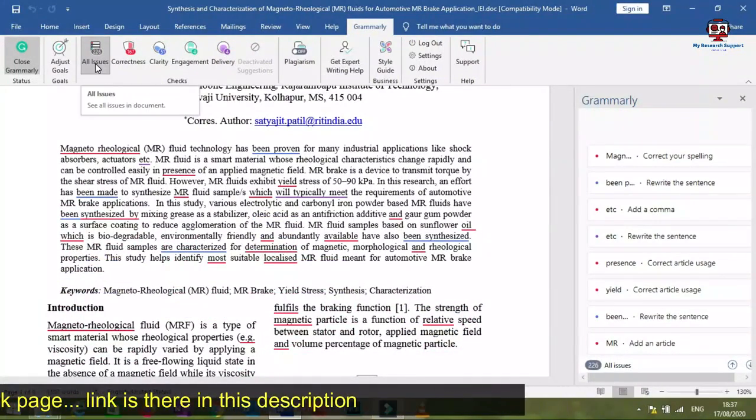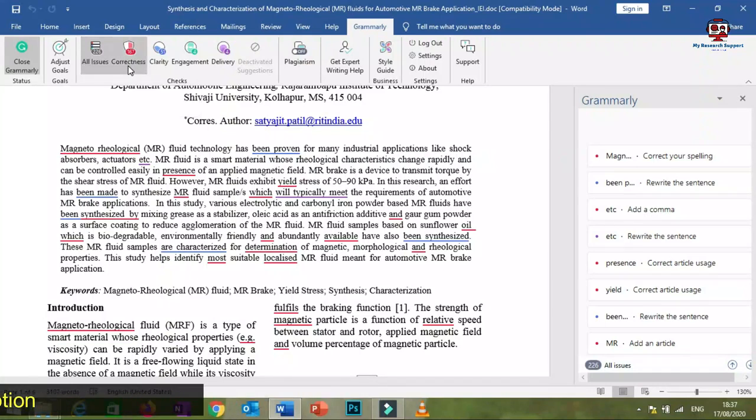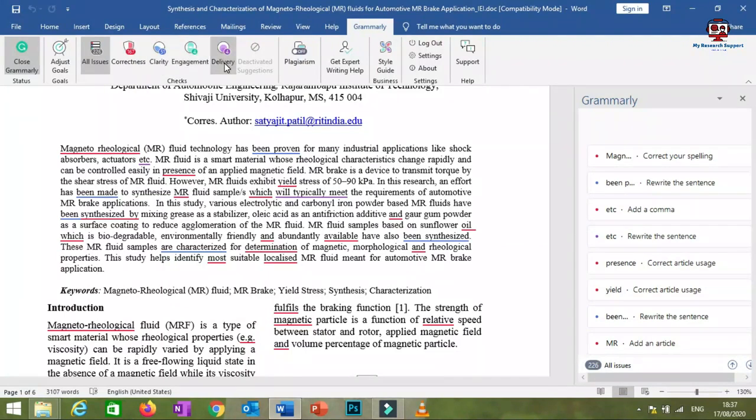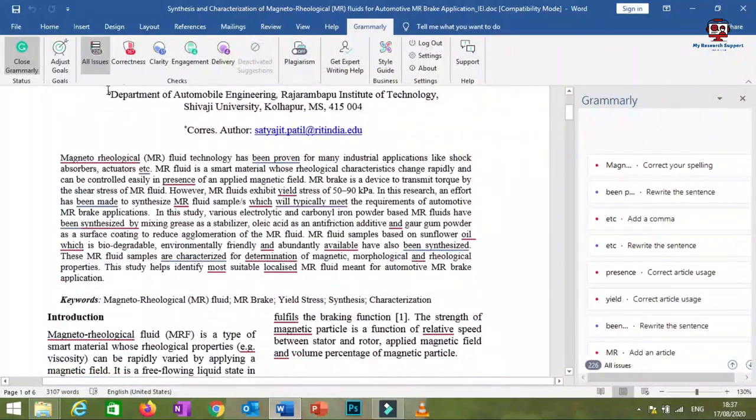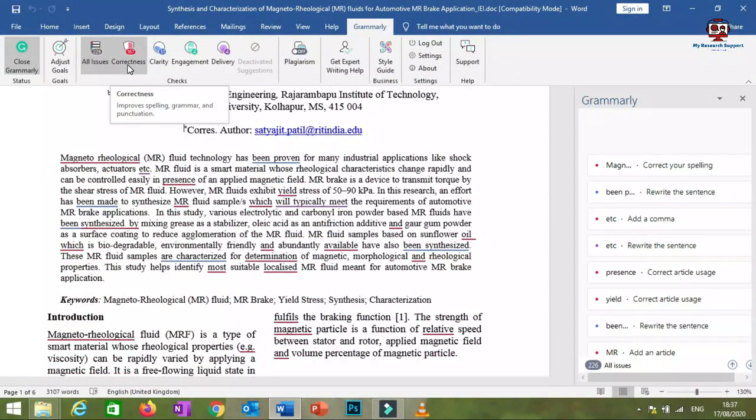And now, all issues. See, you can go on correcting individual issues: correctness, clarity, engagement, delivery, etc. Or right now I have selected all issues, so there are a total of 226 mistakes. See, I have written this research article carefully, but still it has a total of 226 mistakes. So we'll see these options. You'll find one option called correctness. There are a total of 167 mistakes that I need to correct.